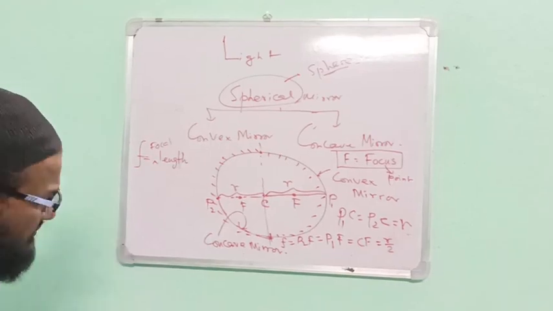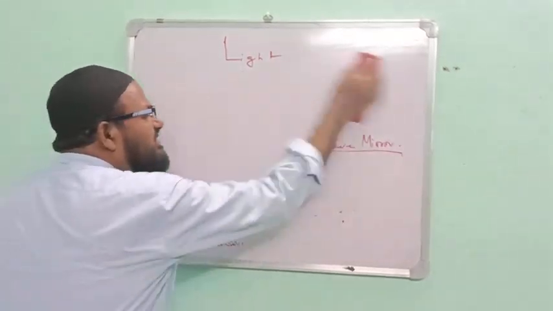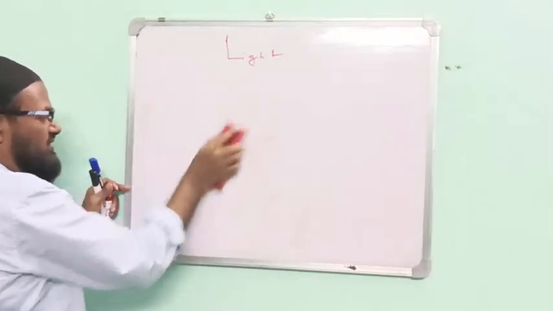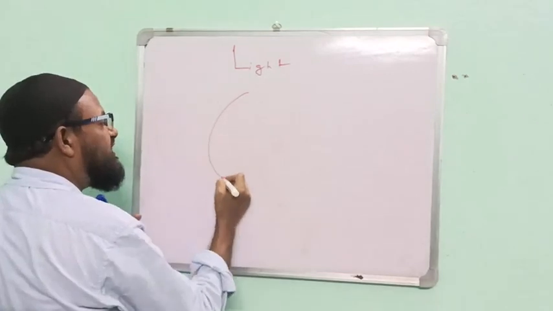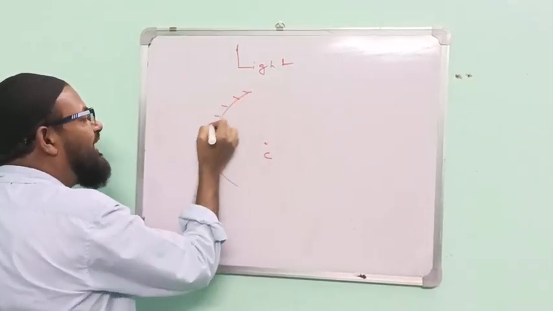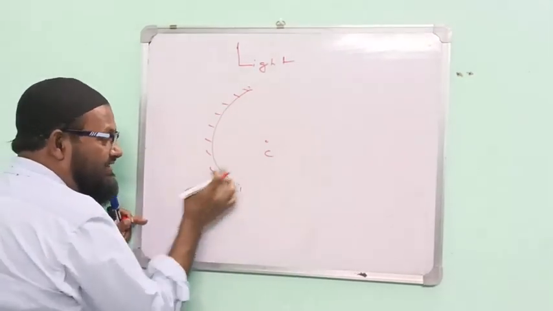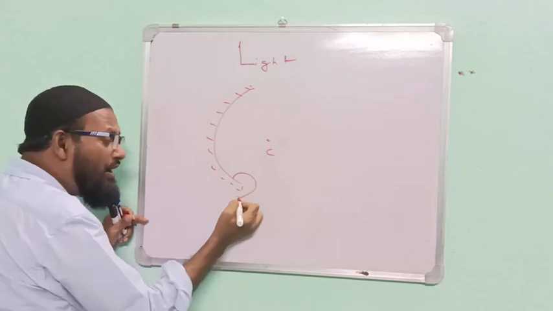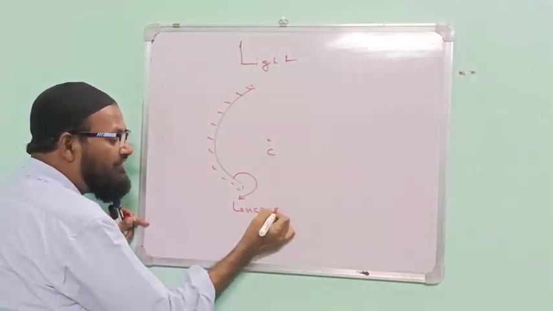Now, come here. I am drawing this, this is the center C. This is the back surface, this is the front surface. According to this shape, this is the concave mirror.